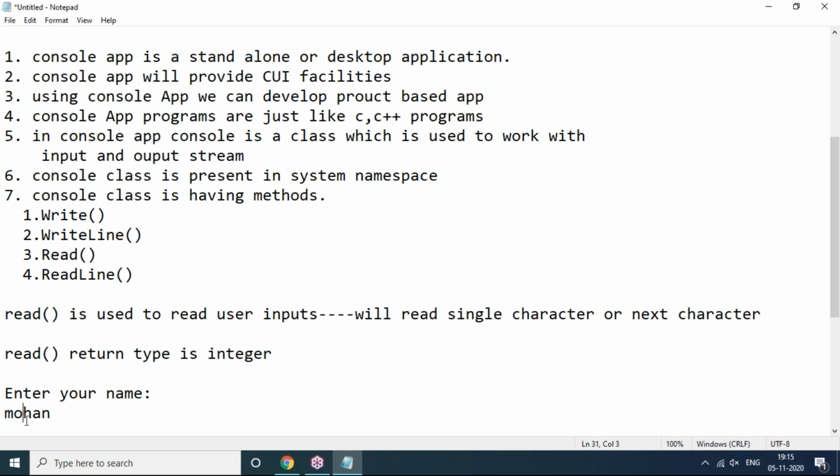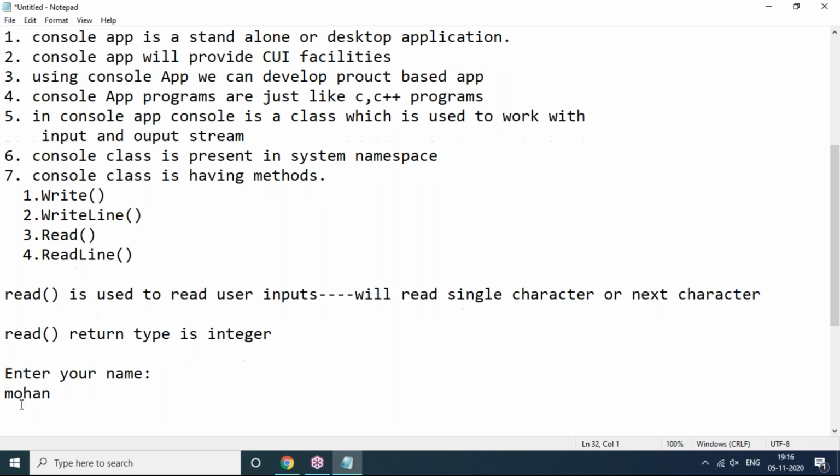Because whenever we enter inputs, the Read method will read a single character or the next character, but it will not read the character directly, it will read that character's ASCII value. An ASCII value is always a number, that is, integer form. So that's why we say the Read method's return type is integer.